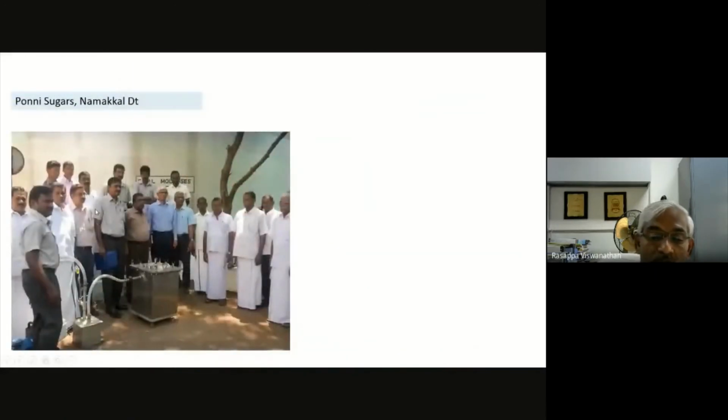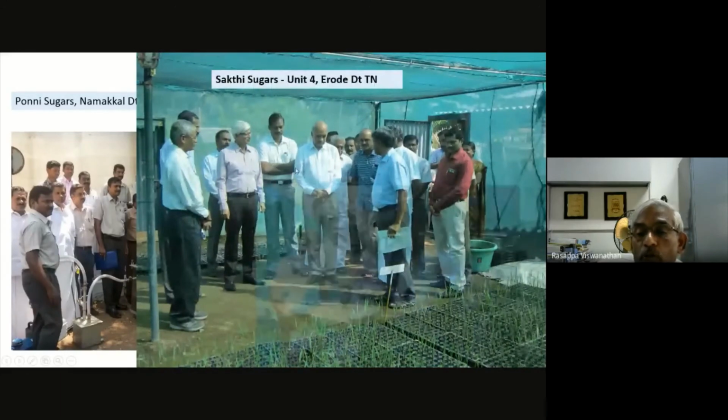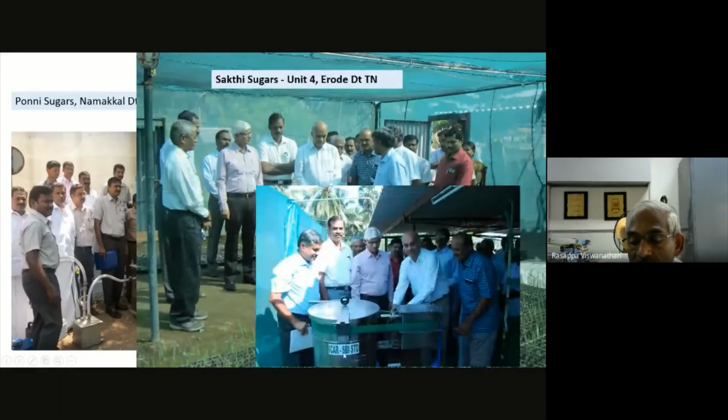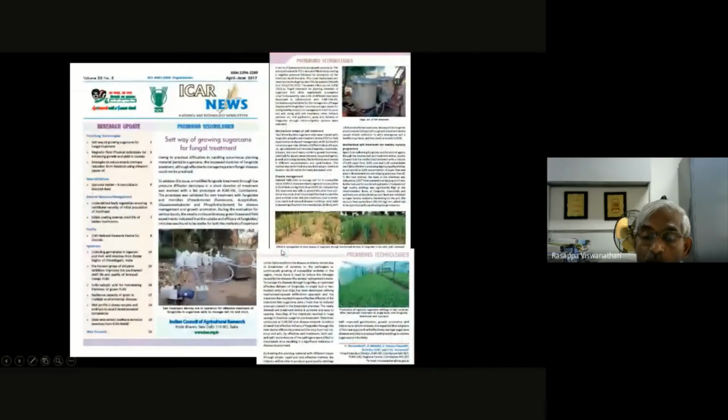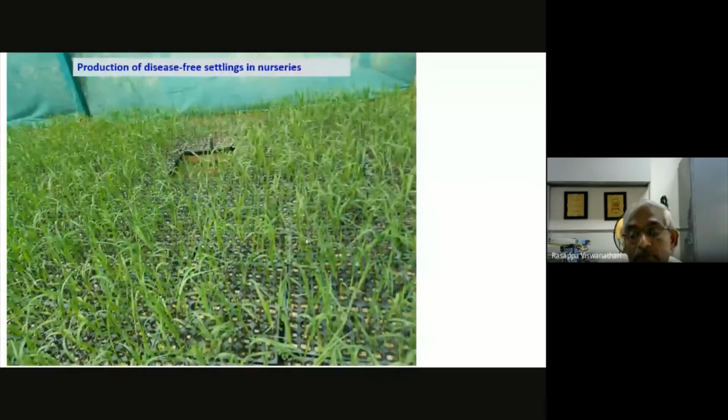The demonstration was also arranged at Pune Sugars and at Shakti Sugars, Modakuruchi, where the first unit was installed by this factory. This is how the technology was popularized, and many sugar factories have already purchased this unit for seed treatment. It is an important intervention and a promising technology to manage the disease under field conditions.